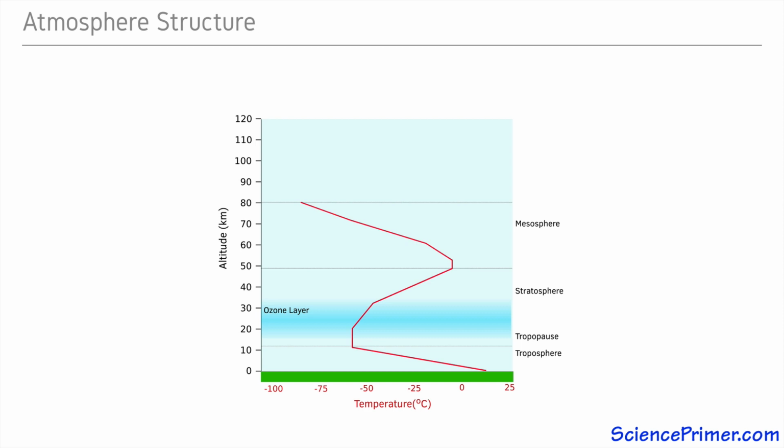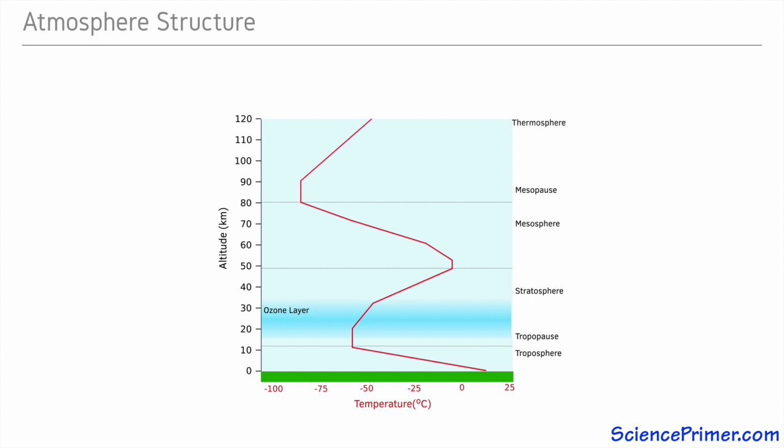Air pressure in this region is less than 1/1000th of that at the surface, and it is this lack of gas molecules available to absorb incoming electromagnetic energy, and the radiation of energy to space by the molecules that are present, that cause this region to be so cold. At the top of the mesosphere is the mesopause. Like the tropopause, this is another region where temperature does not change with altitude.